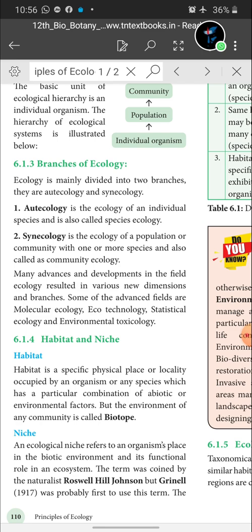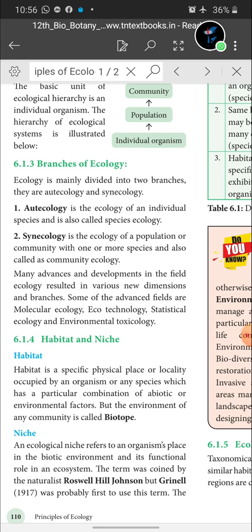Many advances and developments in the field of ecology resulted in various new dimensions and branches. Some of the advanced fields are molecular ecology, ecotechnology, statistical ecology and environmental toxicology. These are the advanced fields in ecology.